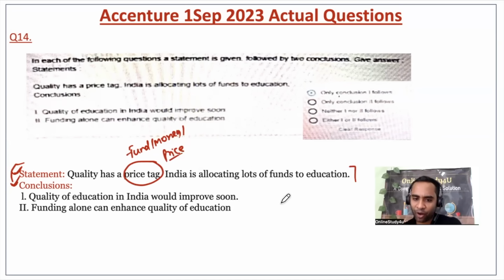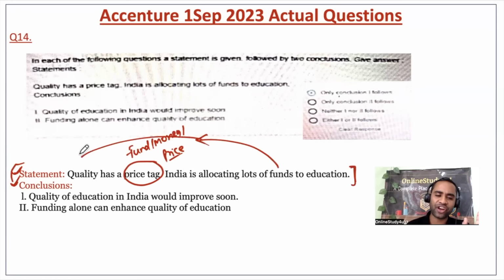And India is allocating a lot of funds to education. That means India is trying to bring quality in education by putting in a lot of funds. Okay, now the conclusion: quality of education in India will improve soon. Yes, because India is putting in a lot of funds and that will increase the quality of education.